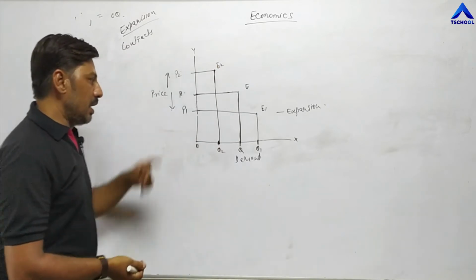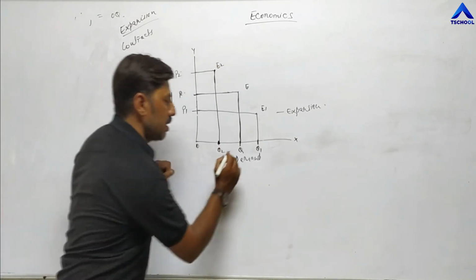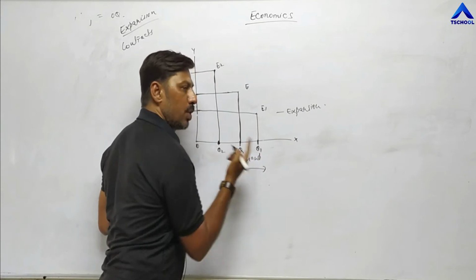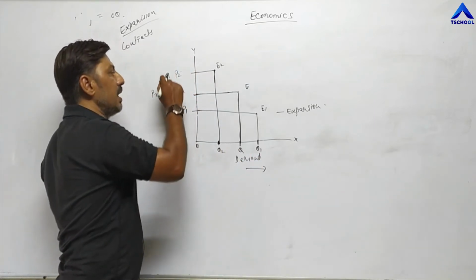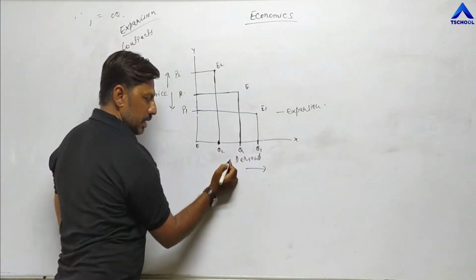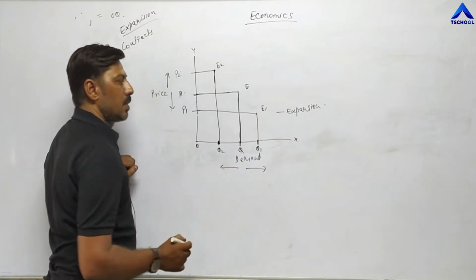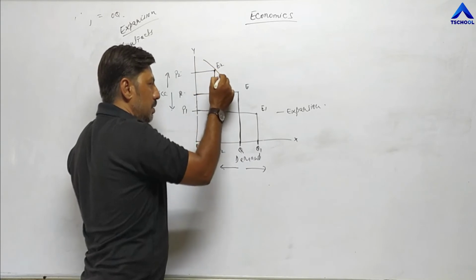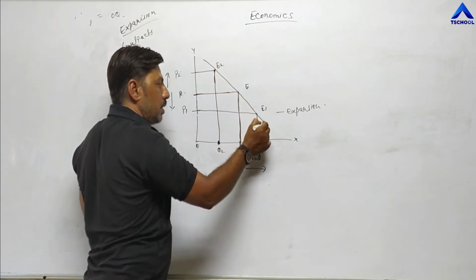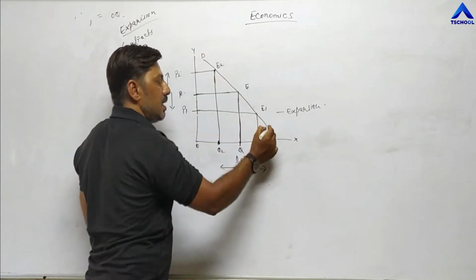So if price reduces, demand increases from Q to Q1, and if price increases, demand decreases, means reduces from Q to Q2. Now draw the line by joining all the equilibrium points. Again, this is DD, the demand curve.